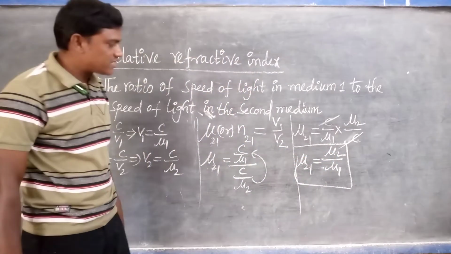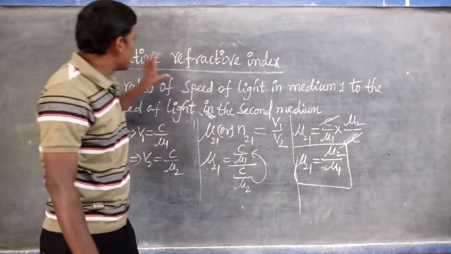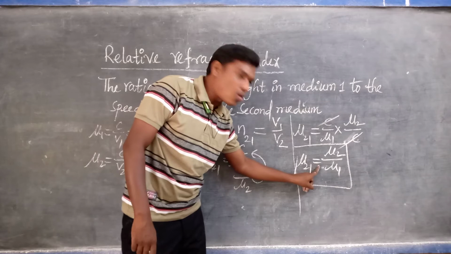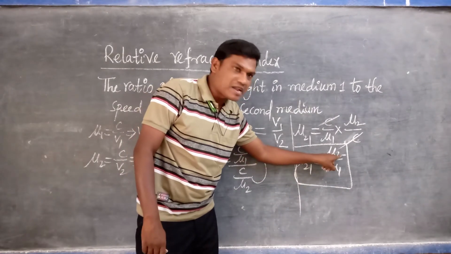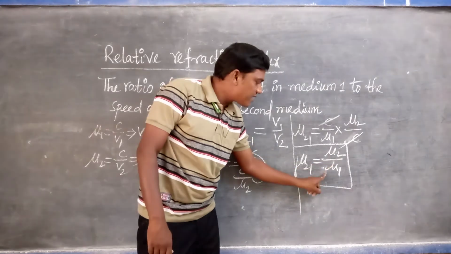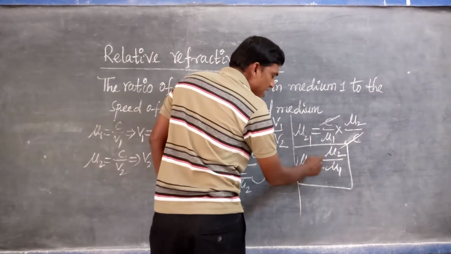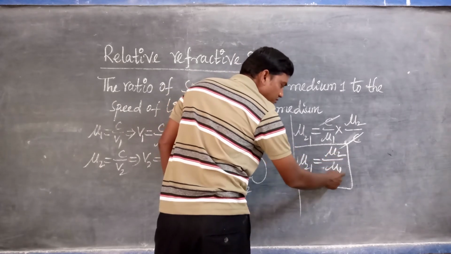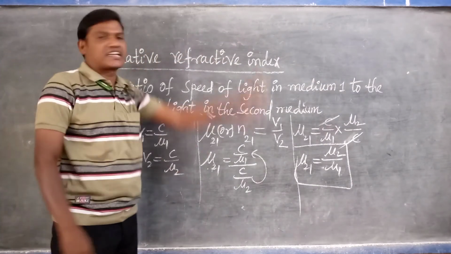That's why from this we can easily explain relative refractive index, meaning the relation between the two refractive indices of the media. By using this formula, we can define relative refractive index as the ratio of the refractive index of the second medium with respect to the refractive index of the first medium. Listen very carefully. The ratio of refractive index of the second medium to the refractive index of the first medium is also called relative refractive index.